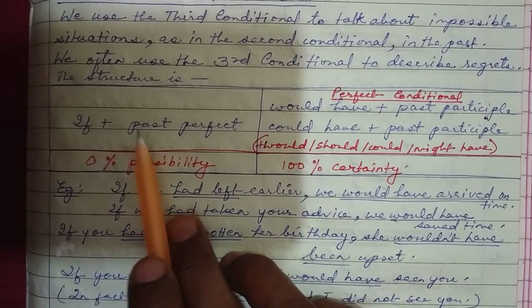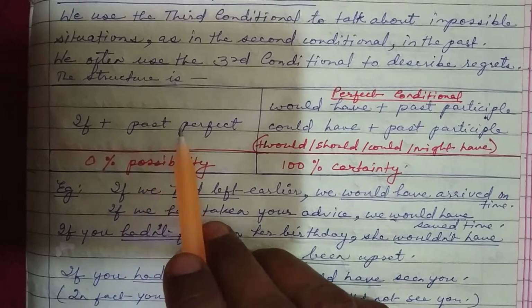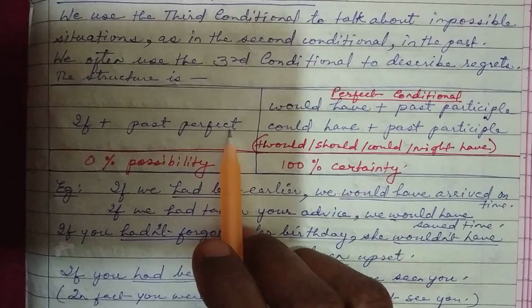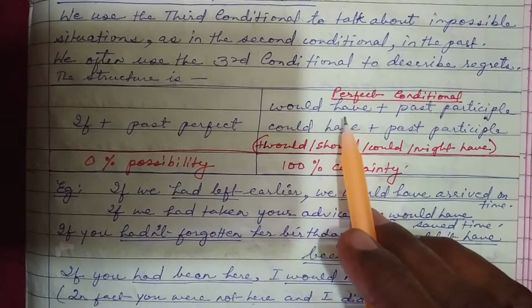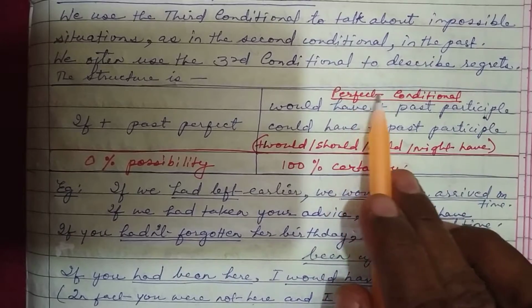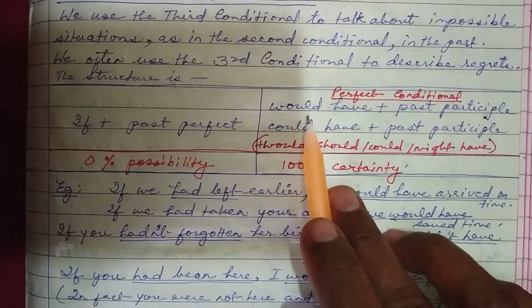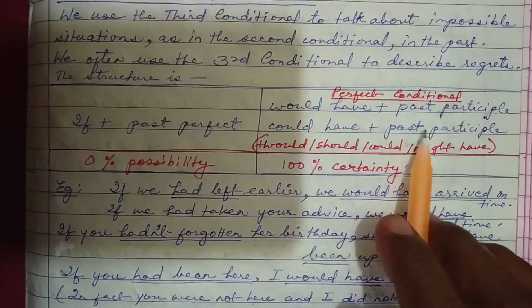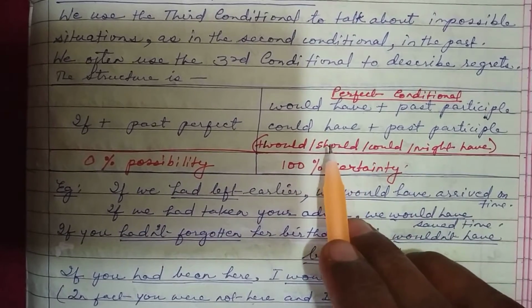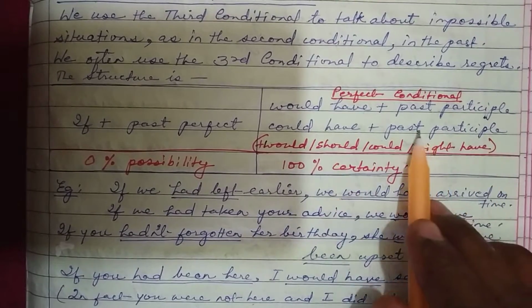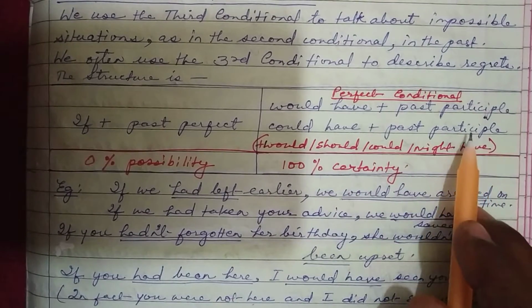If plus, the second one was if plus past verb. Now here we have if plus past perfect. So in the second part we have would have plus past participle. So what is the perfect conditional here? Would have plus past participle, or could have plus past participle. Would, should, could, might have, all these are there, plus past participle.